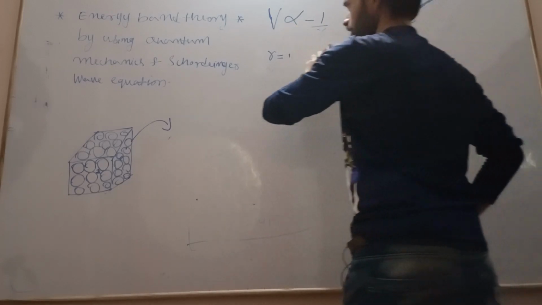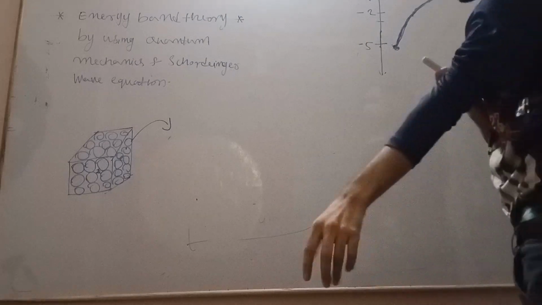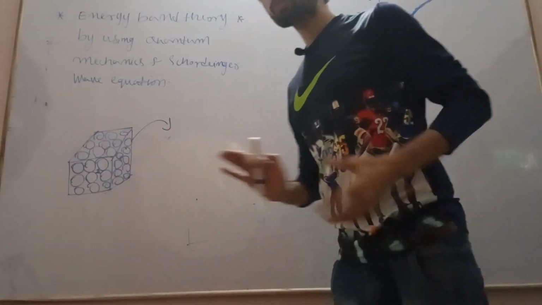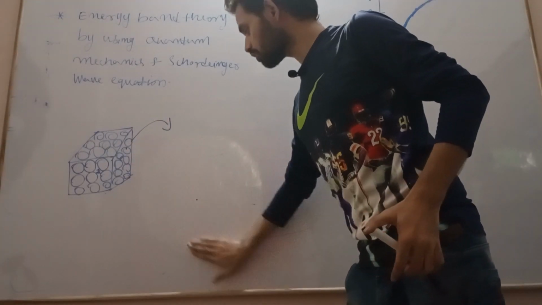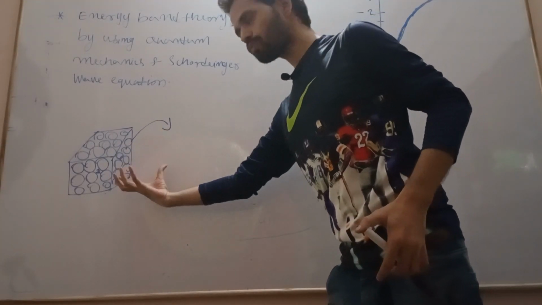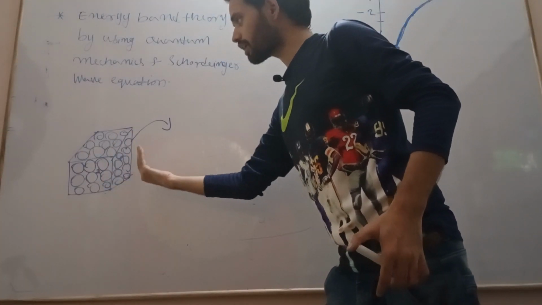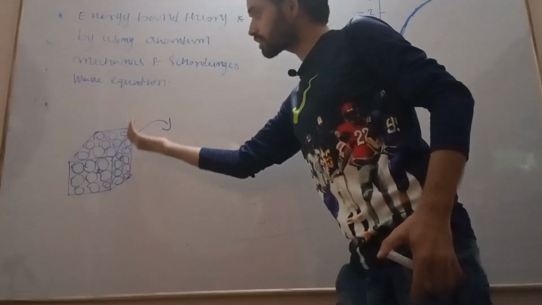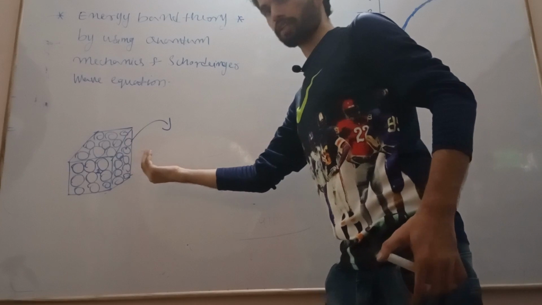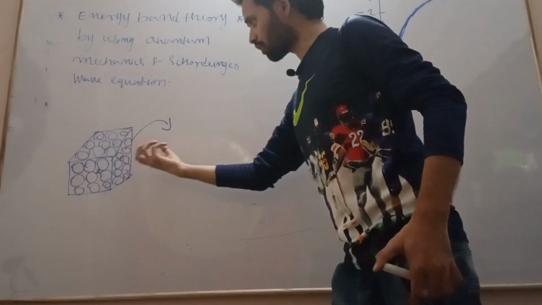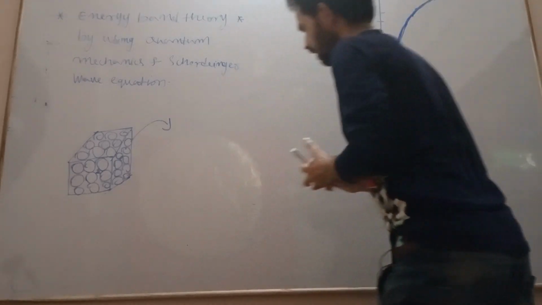Now we are confirmed that the potential is actually periodically varying. Why periodically varying? You can guess from here also, because the atoms are periodically arranged in order to form a crystal. When the electron is moving from one atom to another atom, it is also moving in a periodic manner. Therefore we can guess that the potential also varies periodically. So let us see how.